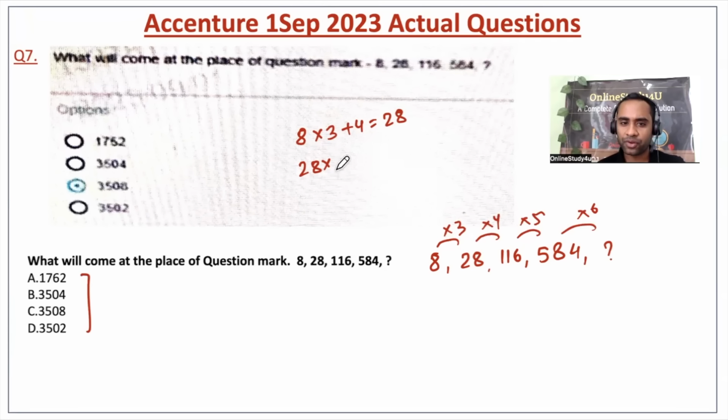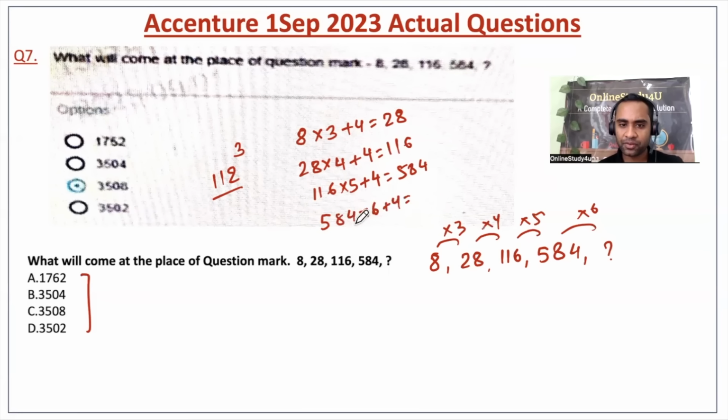Now, 28 into 4 will be what? 4 8s are 32, and 8 plus 3 is 11, so it is 112. If you add 4 to it, it will become 116. Now 116 into 5: 5 6s are 30, 5 1s are 5, 5 into 16 is 80, 580 plus 4 is 584, correct? Next will be 584 into 6 plus 4. So 6 4s are 24, carry 2, and 6 8s are 48 plus 2 is 50, and 30 plus 5 is 35, plus 4. That means 3508. That means option C will become the correct answer for that, right?